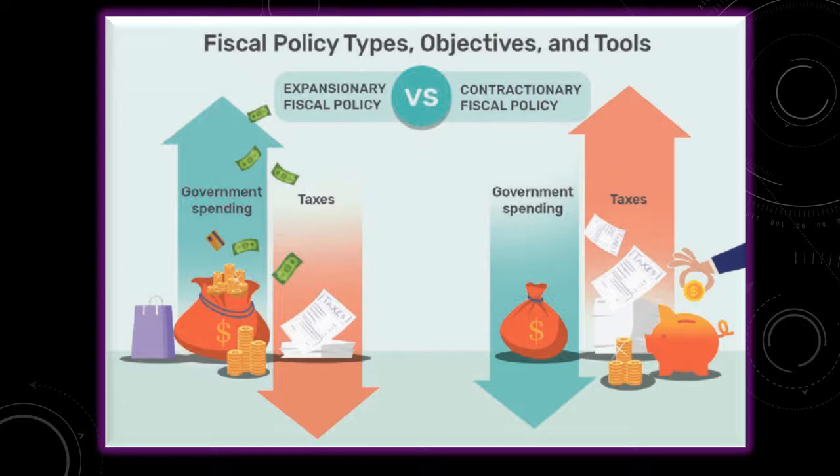See the contractionary fiscal policy. Here the government spending, that is expenditure, is less, whereas the taxes, that is revenue, is more. Here expenditure is less but the revenue is more.